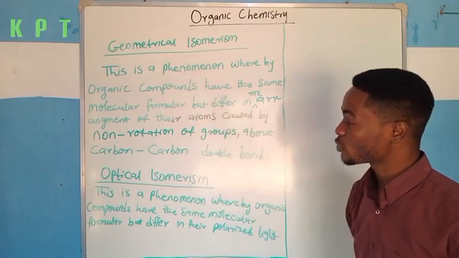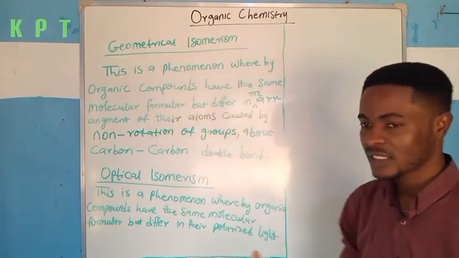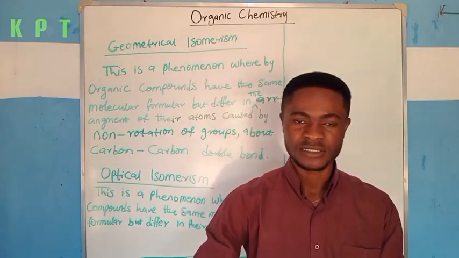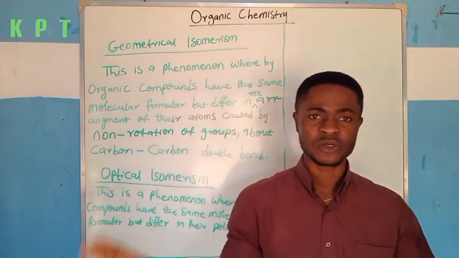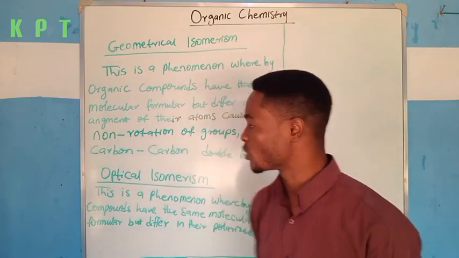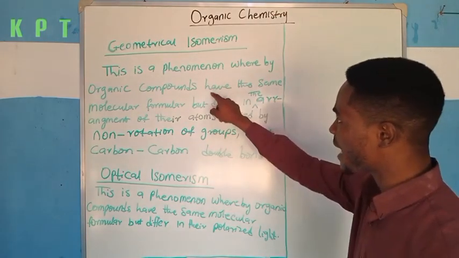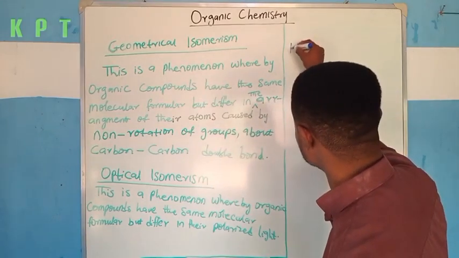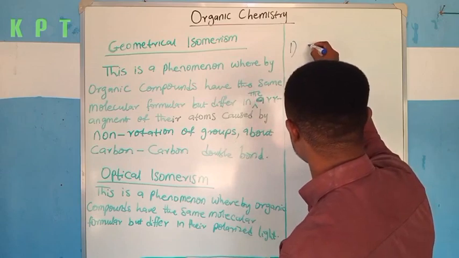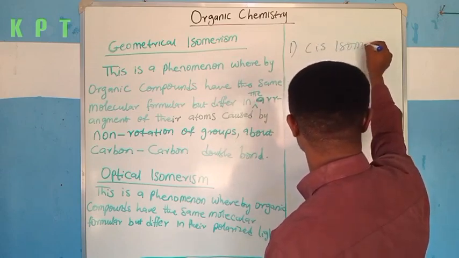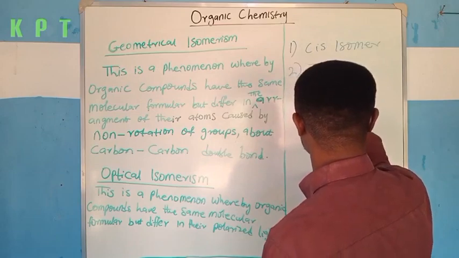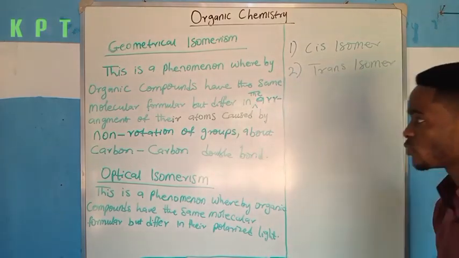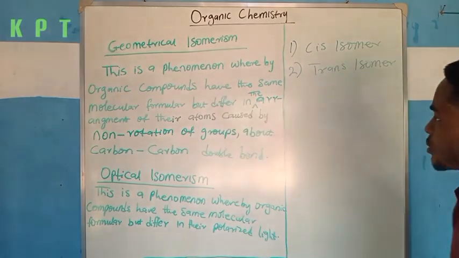Now as for geometrical isomerism, this is a situation whereby two or more organic compounds have the same molecular formula, but they differ. Now, how do they differ? They differ based on their arrangement in space, locked by the carbon-to-carbon double bond. And I want you to understand that there are two kinds of isomers as far as geometrical isomerism is concerned. The types are cis isomers and trans isomers. So these are the two kinds of isomers we can encounter in geometrical isomerism.